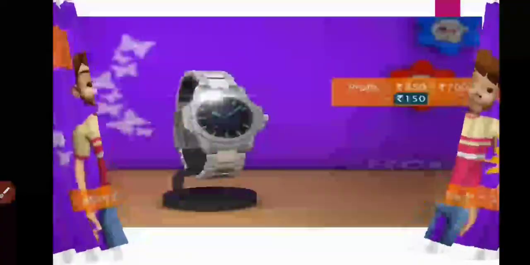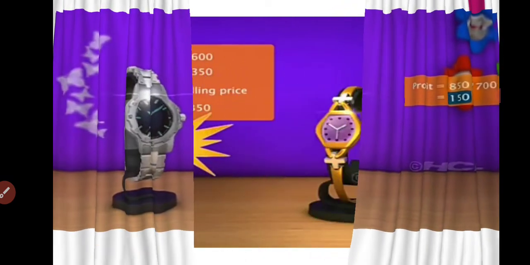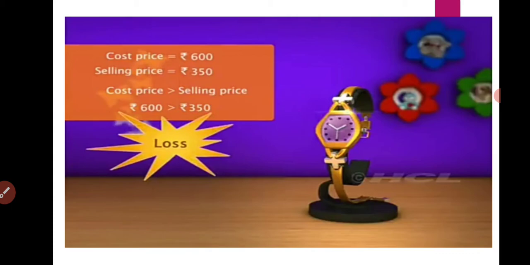So there is a formula to calculate profit. What was that? Profit was SP minus CP. Here the selling price is 850 and the cost price is 700. When we have calculated it, the difference is rupees 150. Therefore, we can say that Sam has gained a profit of rupees 150.